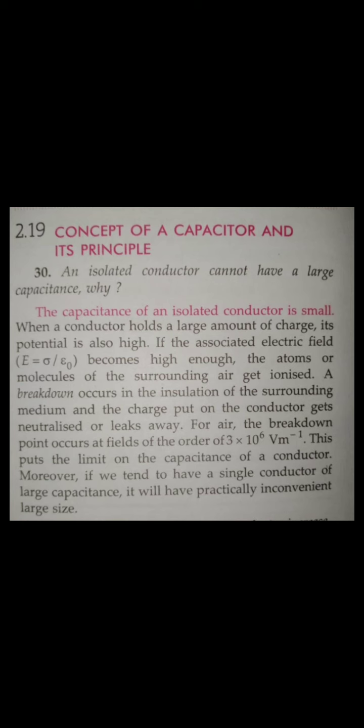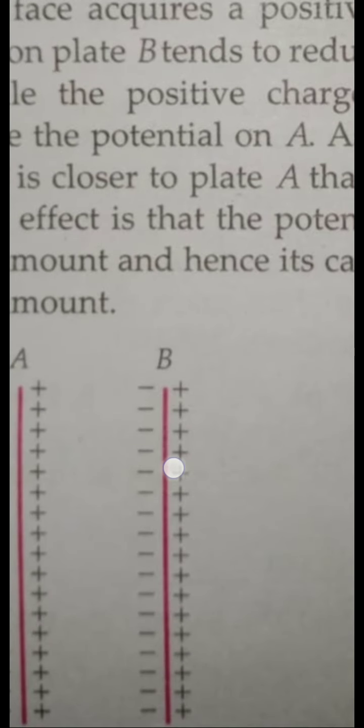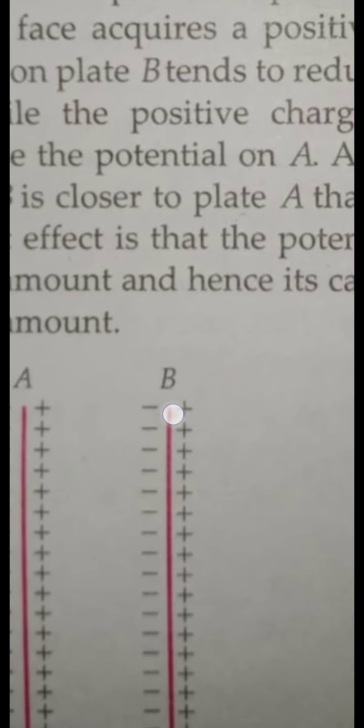Now next, what is the principle of a capacitor, guys? See, consider a positively charged metal plate A, and place an uncharged plate B near it. This is not charged; I can say this is a neutral body.